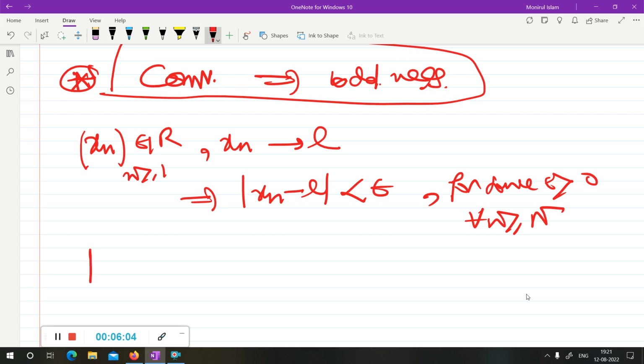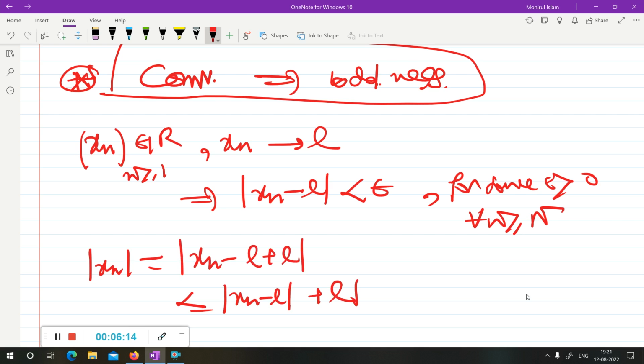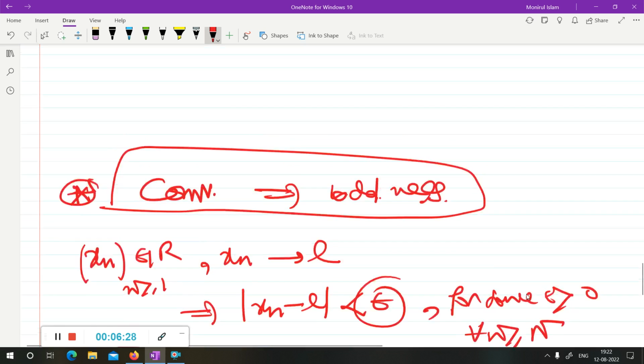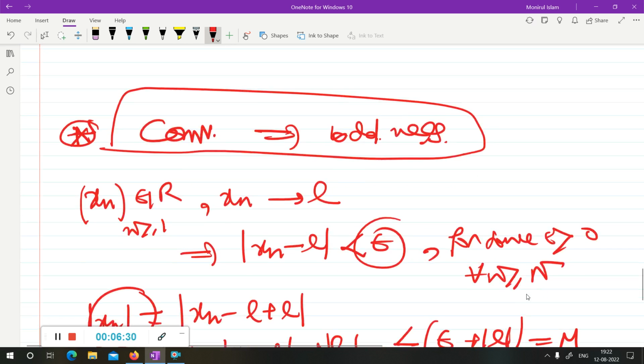Now if you take the mod of xn, you can always write it as xn minus L plus L. Applying the triangle inequality, this gives mod xn minus L plus mod L. This is less than epsilon plus mod L. So you get a bound of xn for n greater than N, and taking the maximum of these bounds, xn is bounded. Convergence implies boundedness, but the reverse is not true.